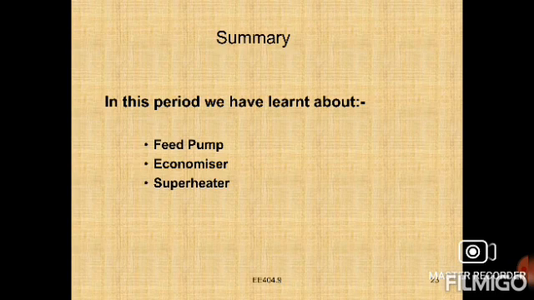This is the second one, economizer. Economizer is a device to increase the temperature of feed water, right? Next, superheater. Superheater is a device to raise the temperature of steam above the saturation temperature. We discussed these three types of accessories of boiler.